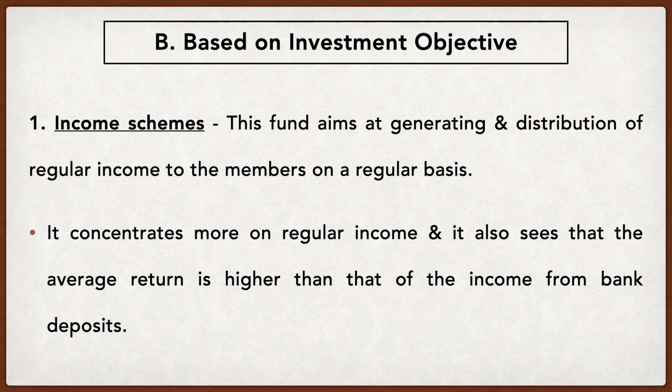This fund aims at generating and distributing regular income to the members on a regular basis. So this first category belongs to people who want regular income from their investment. Now, what are the options I come across? One can be debentures. Remember, I cannot go for equity in this scheme. Why? Because does equity give you a promised return every year? No. If there's profit, you will get dividend.